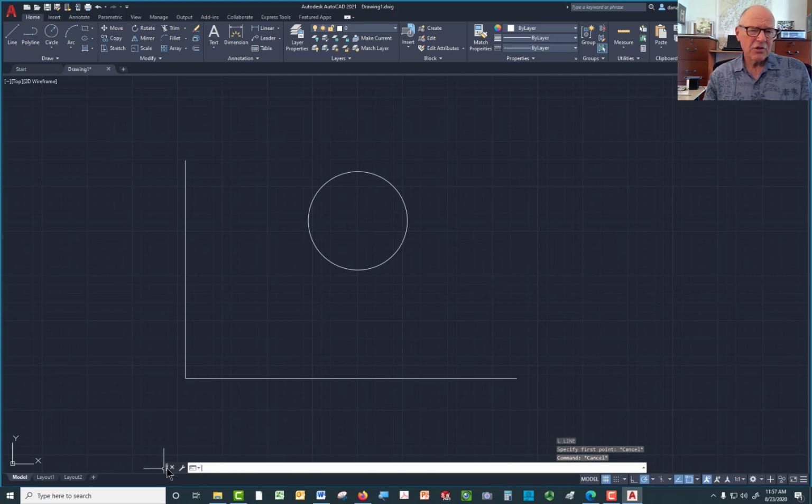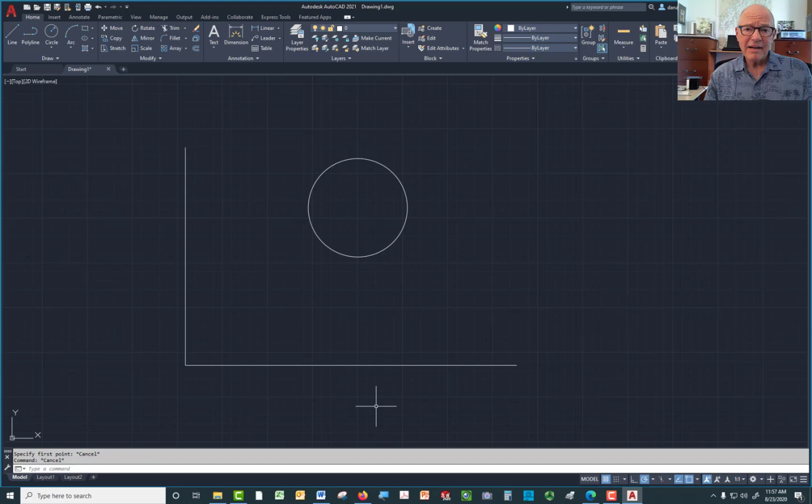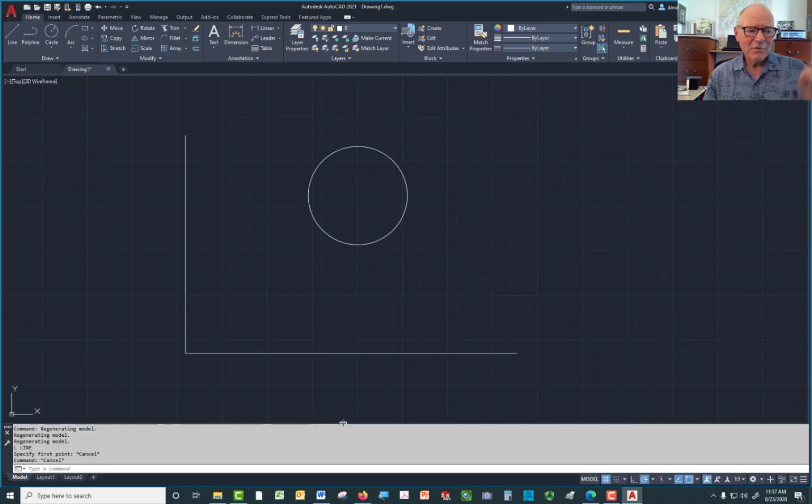Right now it's called floating. If I move it off of the bottom, it can go anywhere you want on the screen. I think it works best if it's nailed down, either to the bottom, which is typical, or to the top, which is where I'm going to put it in a minute, because I think it'll be easier for you to read what I'm doing. I'm going to bring it down to the bottom, and while it's at the bottom, I'm going to move my cursor down until I get two little horizontal lines with a tiny arrow up and a tiny arrow down. I want a few more lines to be shown because it's very helpful to me as I'm using the software to be able to see them.